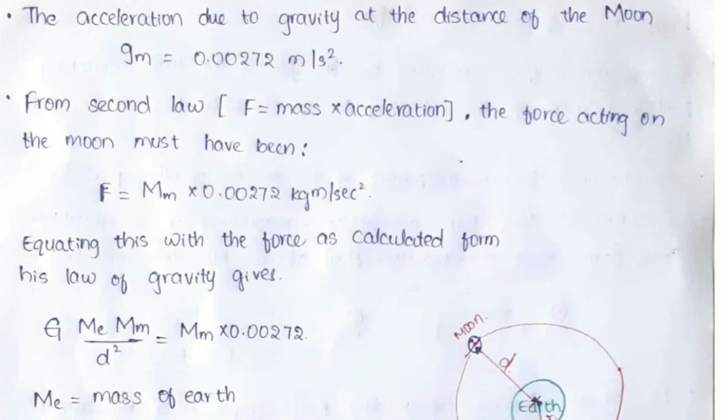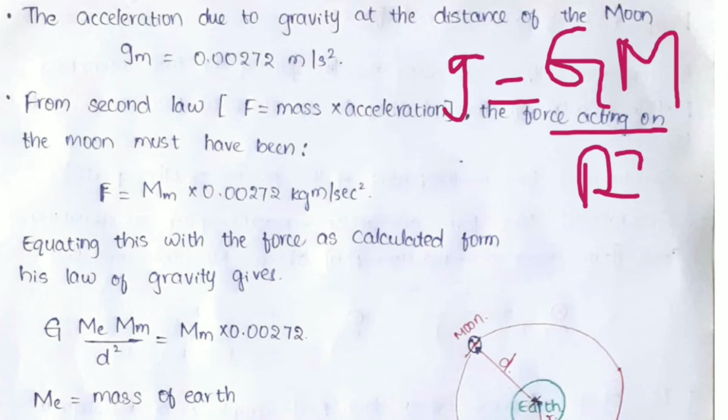The acceleration due to gravity at the distance of the moon: he calculated g_m, the acceleration due to gravity, g equal to GM by r square of the moon. Its magnitude is 0.000272 meter per second square.